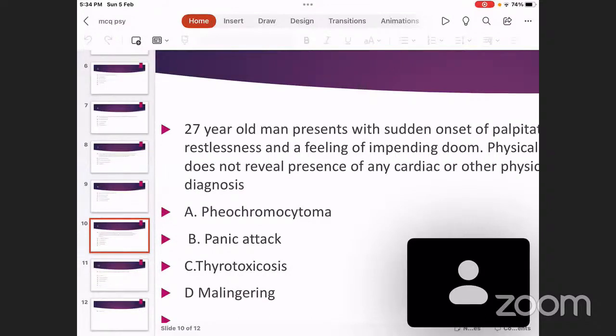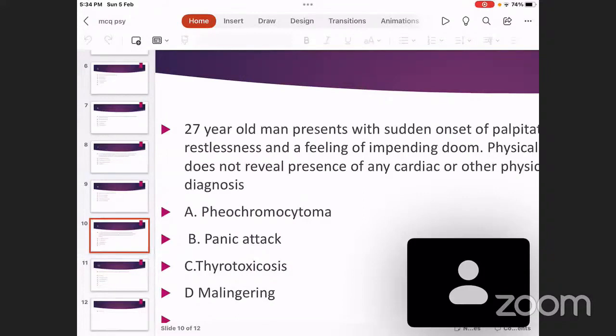And pheochromocytoma has got another interesting name. It is called the 10% tumor, because so many 10% statistics are associated with it. It can occur in extra-adrenal sites in 10% of cases. In 10% of cases it can be bilateral. 10% of pheochromocytoma can be malignant.